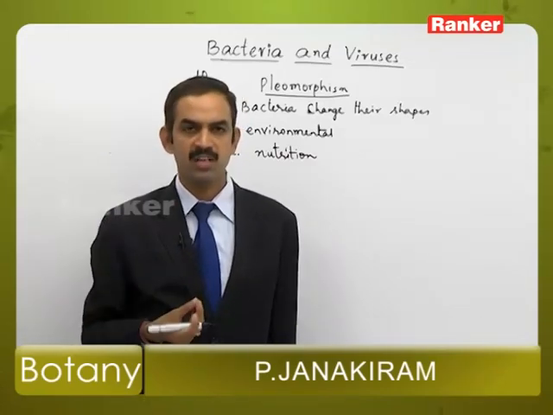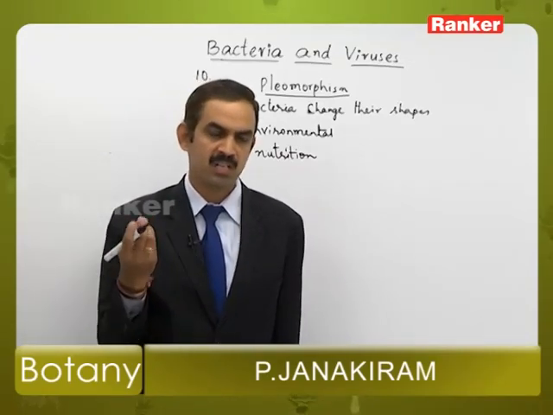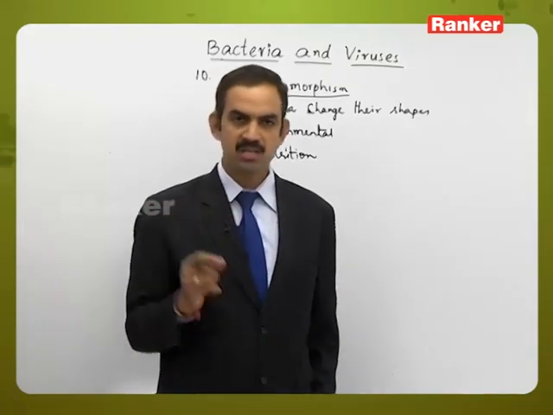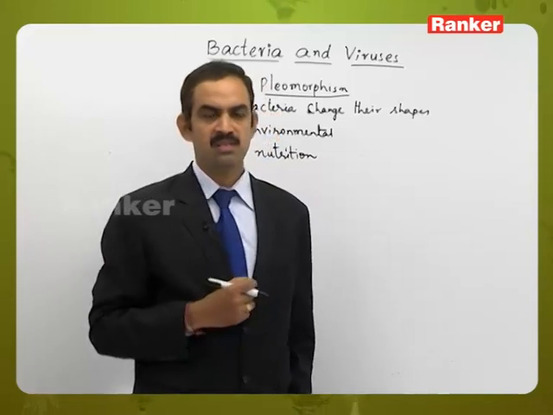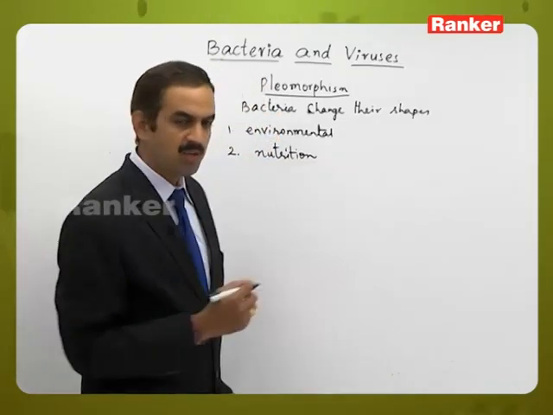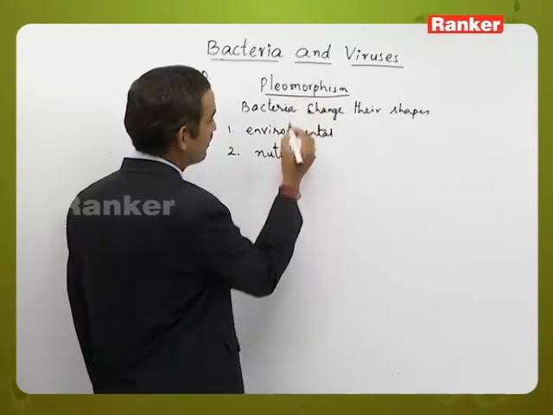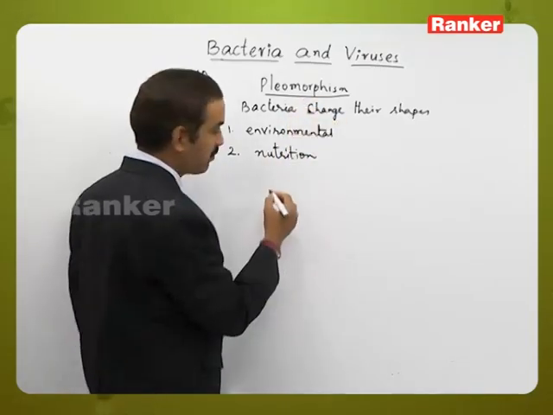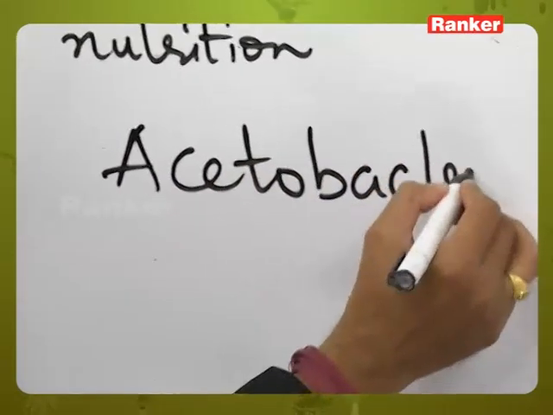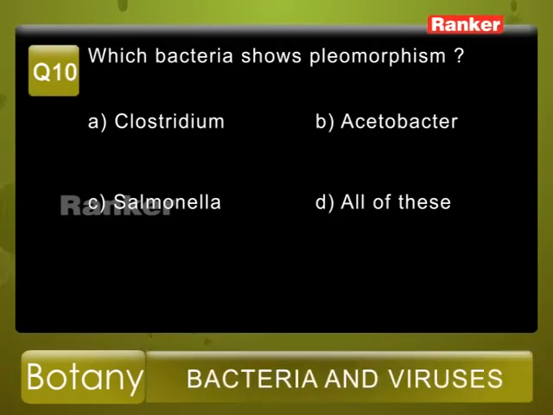Otherwise they may be converted into vibrio shape, or sometimes into spherical or spring like structure. Likewise that character is called pleomorphism, and that character is exhibited by a bacterium called Acetobacter. So from the given options, option B is the correct answer.